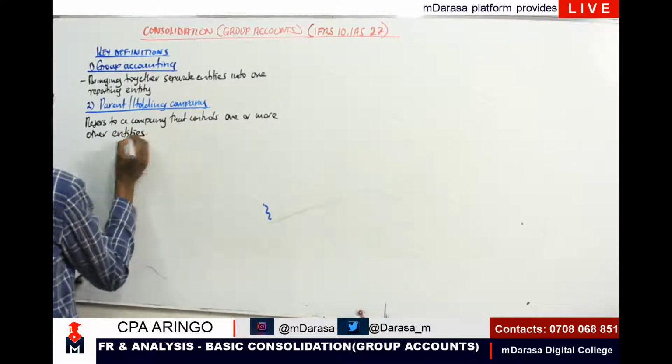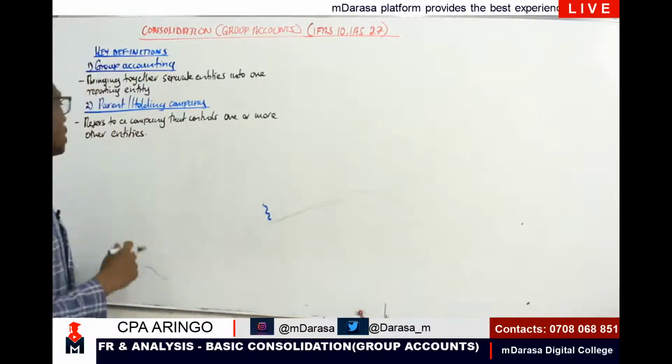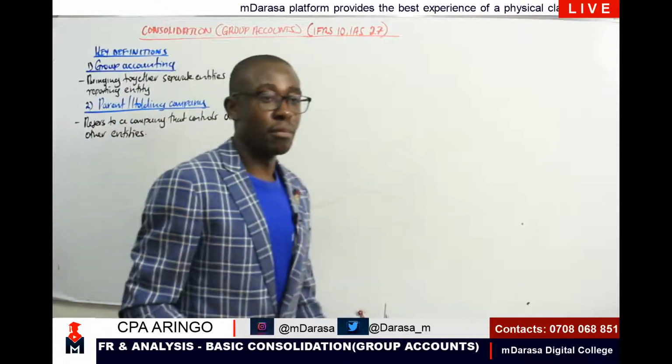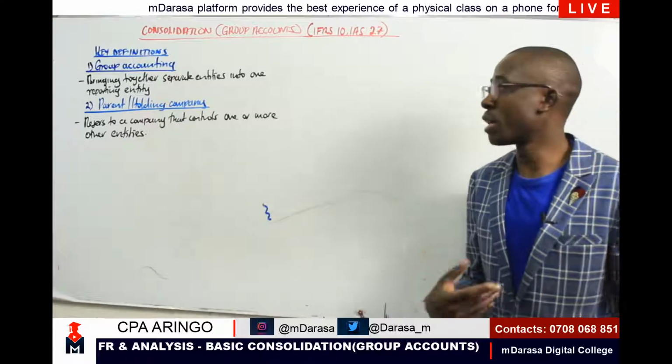Basically, this is what you are terming as a parent or rather holding company. It refers to a company that controls one or more other entities. Basically, that is what you are looking at as a parent or rather holding company.